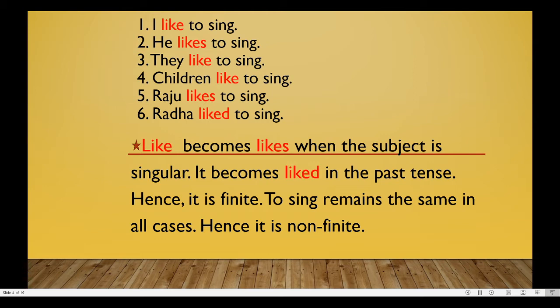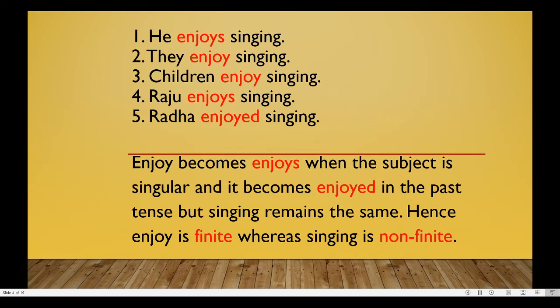In the third sentence, the subject is the plural pronoun they, and hence the verb is like. Read all the sentences and see how like changes. The sixth sentence is in the past tense and hence the verb became liked. Now what about the verb sing? To sing, it remains the same in all sentences. That means like is finite whereas to sing is non-finite.